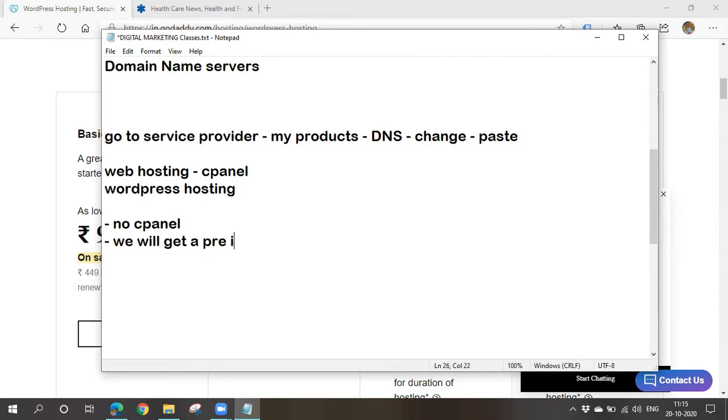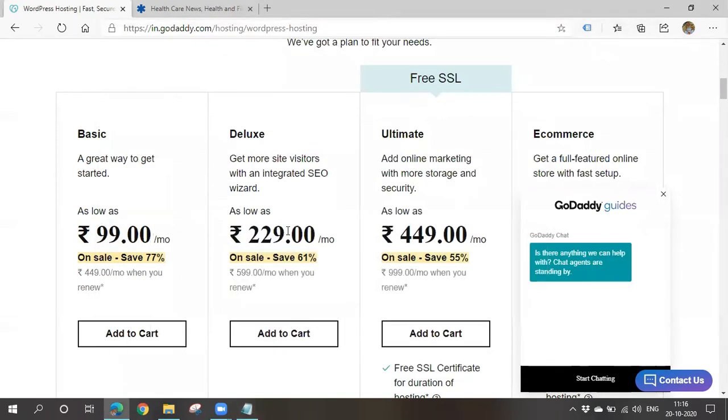That is an advantage here. With the help of this WordPress only, we'll be designing our website. We'll be seeing it. Why we are not getting any cPanel, let's see. Almost both the plans are similar. In case of web hosting, yesterday we have seen, if you go for the deluxe or ultimate pack, we can share that hosting with multiple websites, right? Do you people remember?